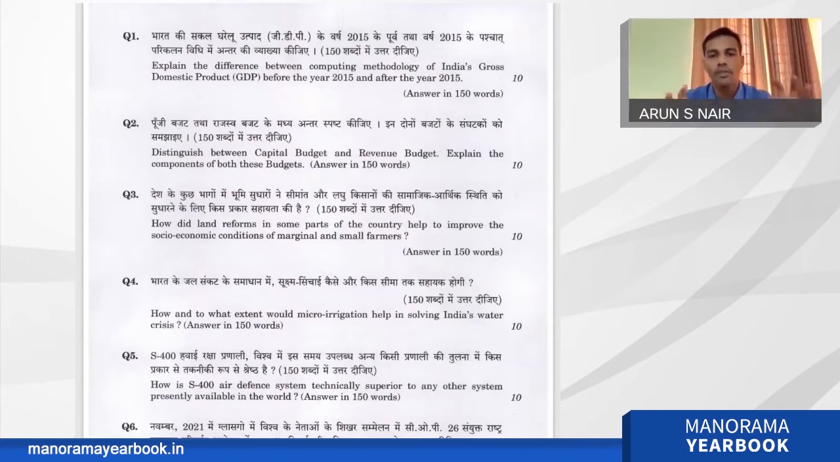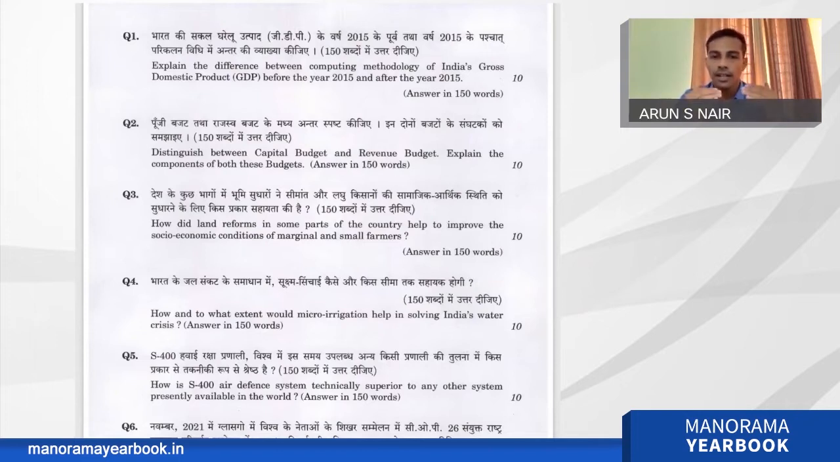So you have to include this flow chart in the answer and explain the components of both these budgets with some examples. You can complete the answer. But these two questions are static questions. Every aspirant who is preparing for the UPSC examination will write this answer. There is no doubt in that. Those who are seriously preparing for UPSC will write it.